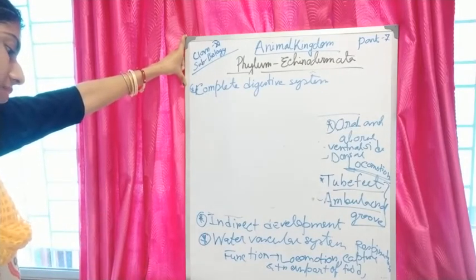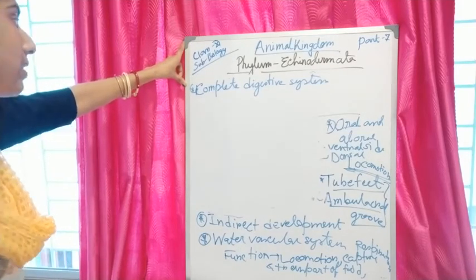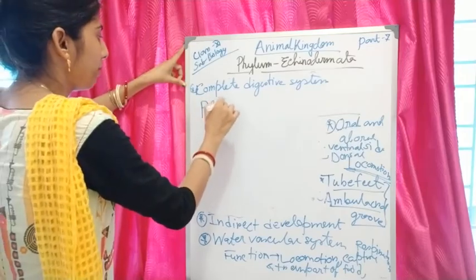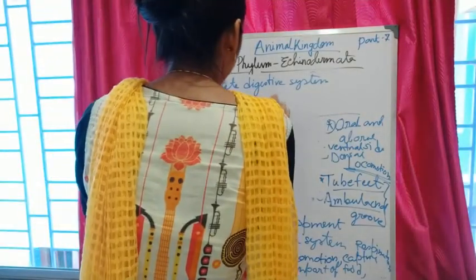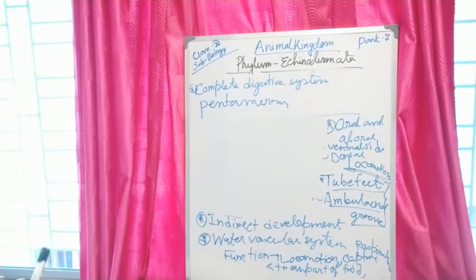Now we have seen the main distinctive features, and their symmetry is pentamerous, that means multiples of 5. In the adult it is pentaradial symmetry.